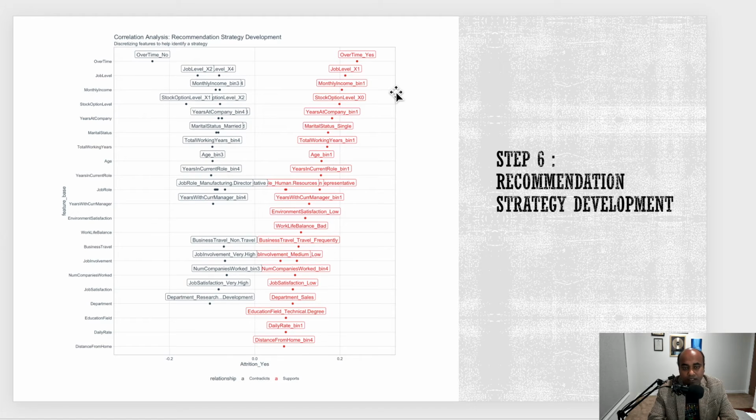So we have to develop a recommendation strategy around those variables, like what do we do to support someone who is working overtime so that this person doesn't leave, or what do we do with a person who has job level x1 and is likely to leave, or whose income is low, or who has x years in the company already. This is where we first have to identify what the variables are.